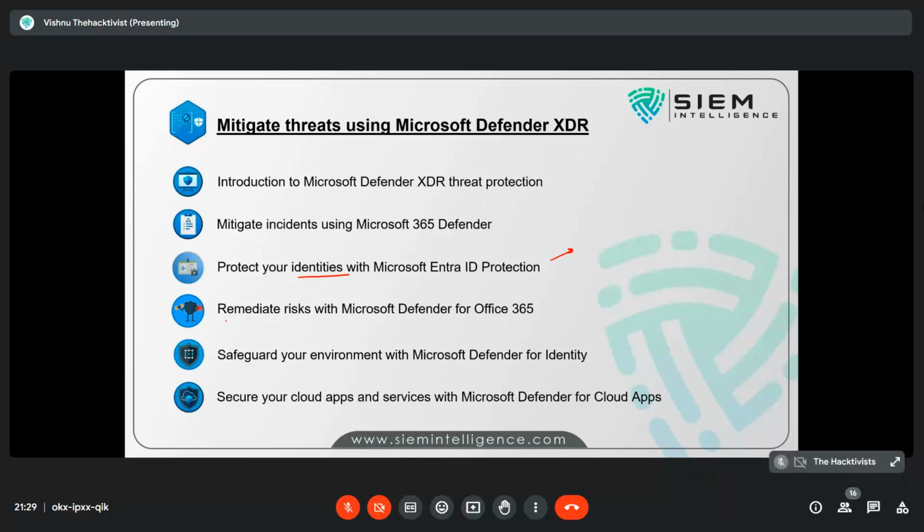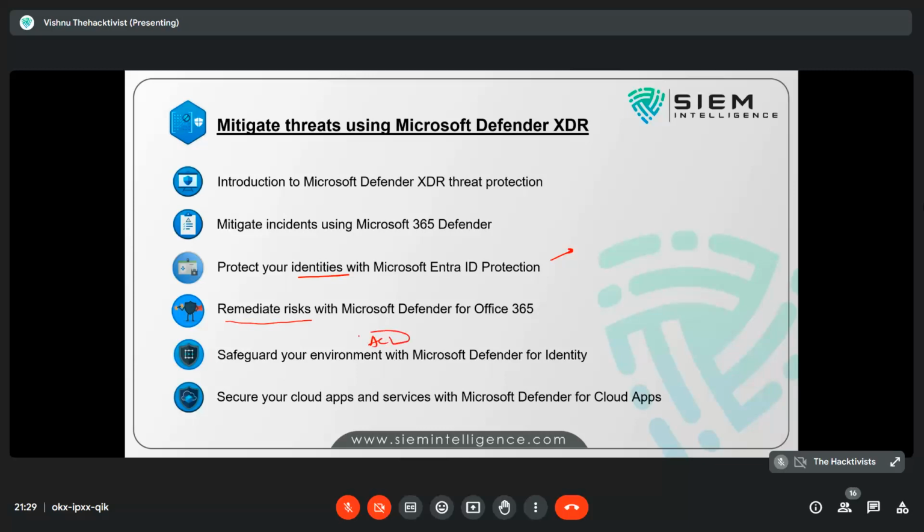Then we are going to talk about remediating risk related to Office 365. We'll take only use cases. We don't go for theory kind of stuff. We always take a practical kind of approach, not theory. And how to safeguard your environment with identity,